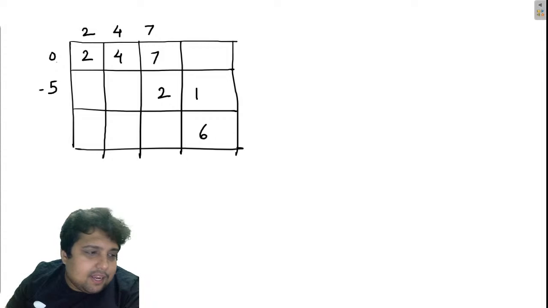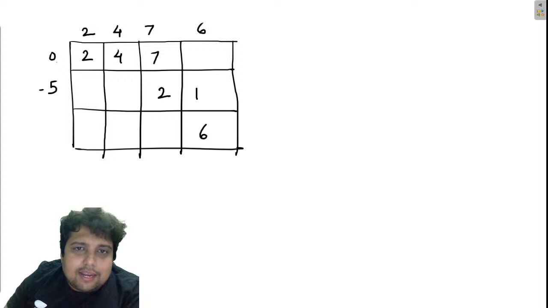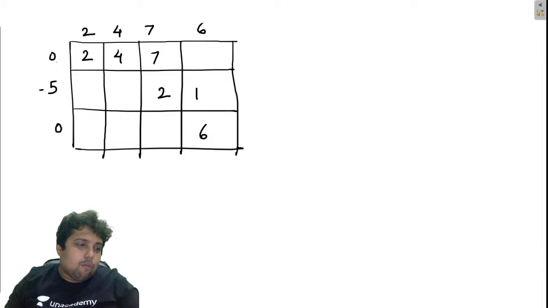Then I can write minus 5 plus x equal to 1. So this is going to be 6, correct? Then at last I will be having this plus 6 equal to 6. So this is going to be 0. Okay? So I hope you people are getting this.